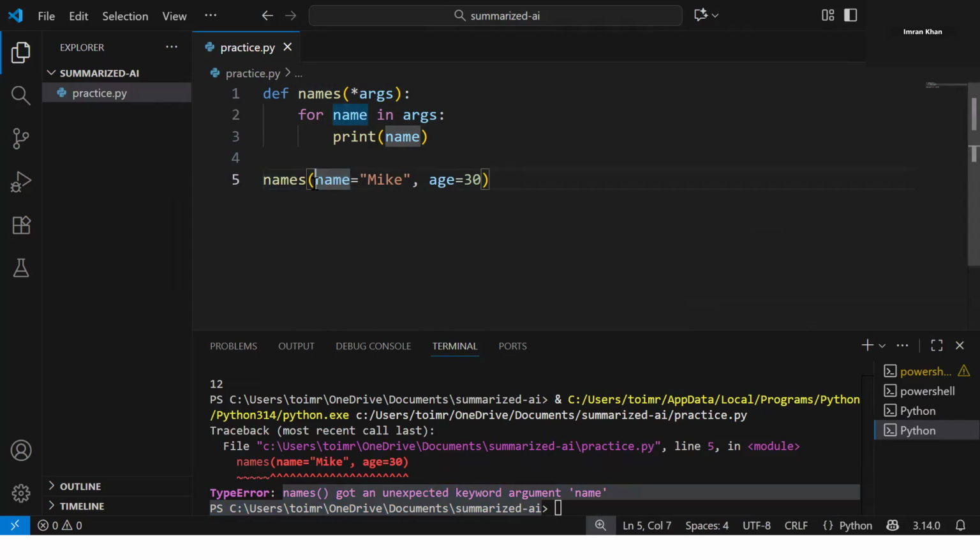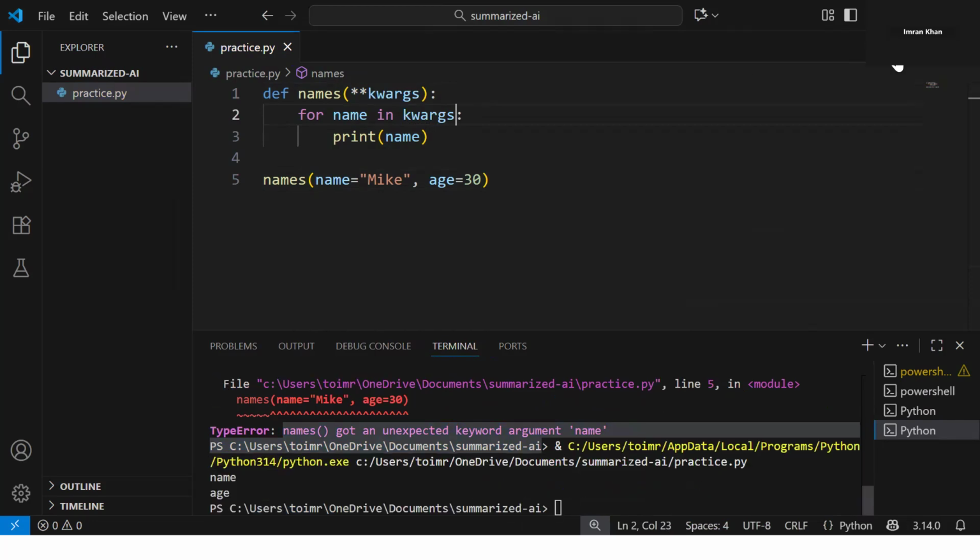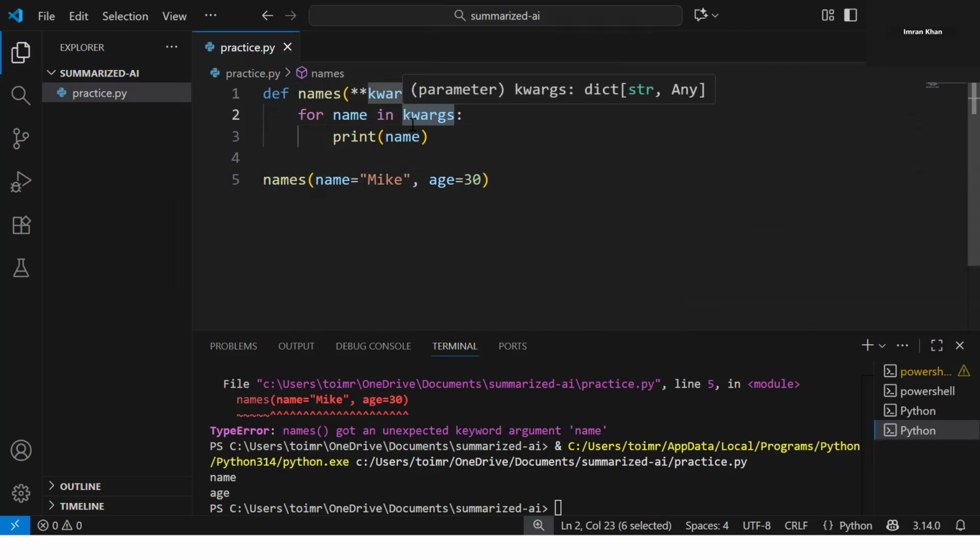So for key value pairs, we have kwargs, which is keyword arguments. So what I'm going to do here is say **kwargs. Name is fine, we can have any name. We can have args, kwargs, ABC. But these two asterisks or one asterisk, that is important. Here I have given two asterisks. Now, if I update this variable name here also, and if I print, you will see it printed name and age, which are the keys in this keyword argument, which is a dictionary.